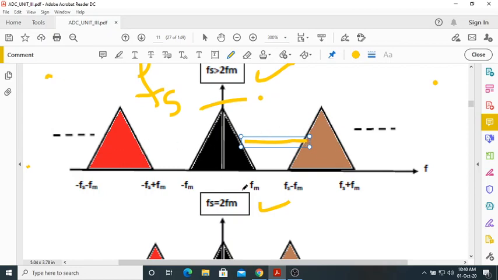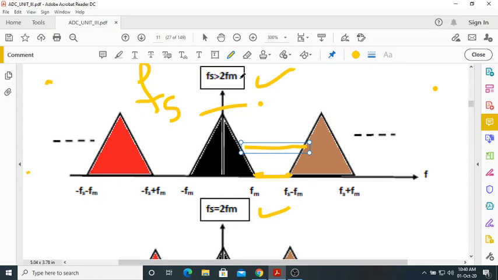How much is the gap? Can you tell me? It is fs minus fm, this is fm. How much is the gap between them? This is the sampled spectrum if fs is greater than 2fm.